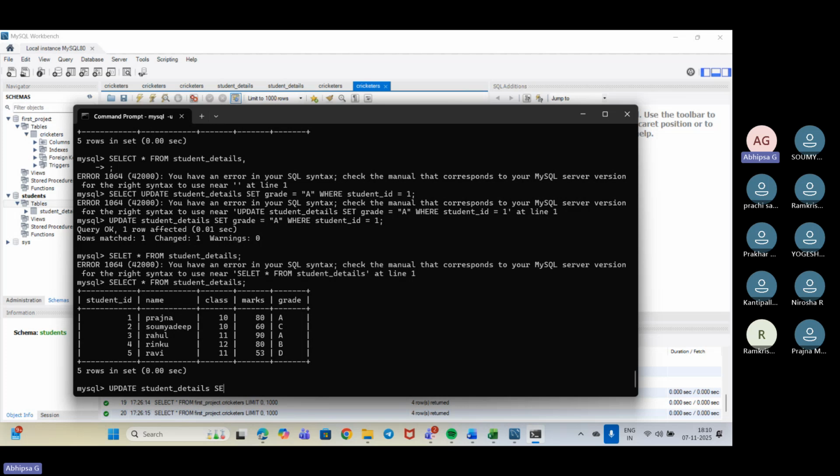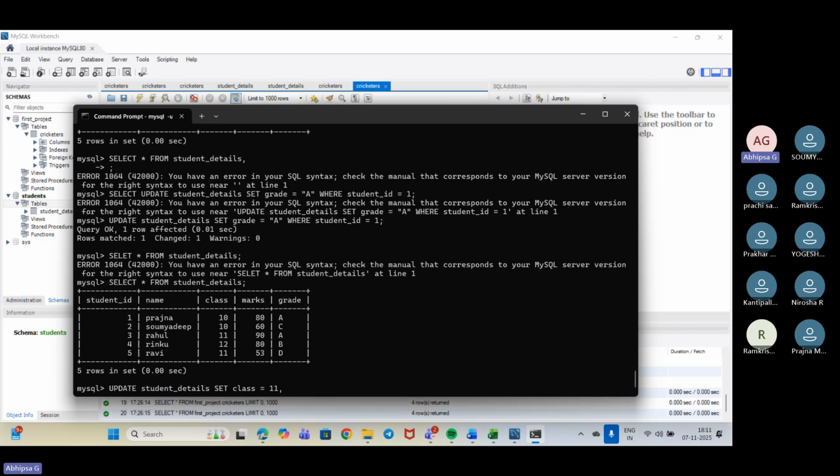Now I need to set, suppose, the class I need to change for Soumyadeep and also the marks. So how will I be changing it? I'll be using the field that is class, and I'll be setting class to 11. Now, suppose marks I need to change to 70.